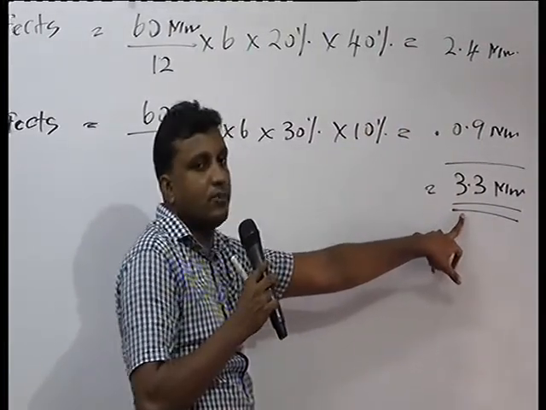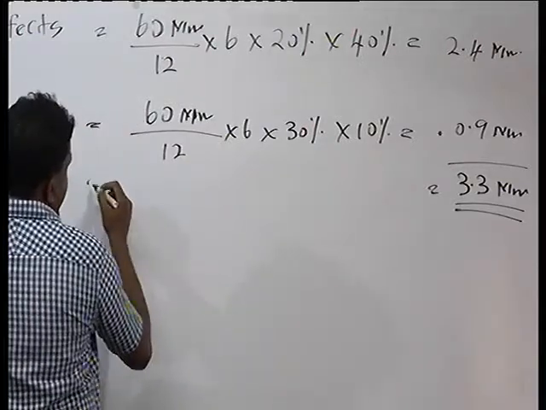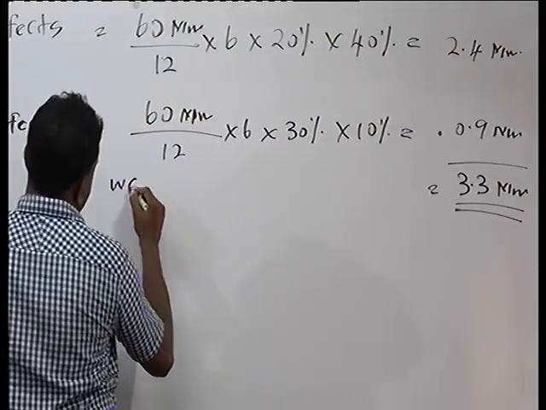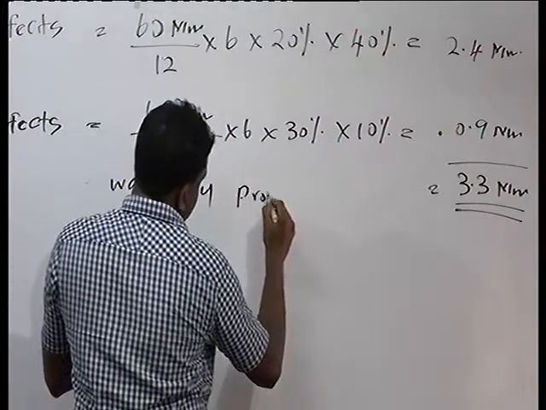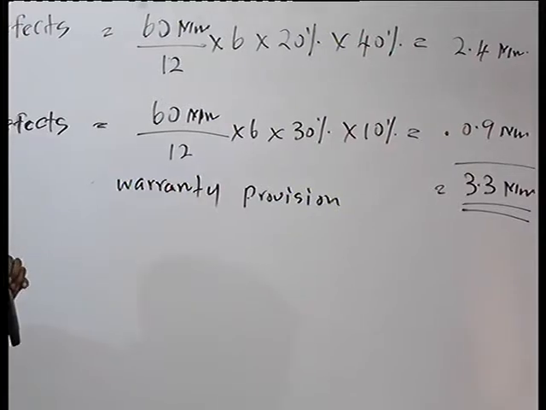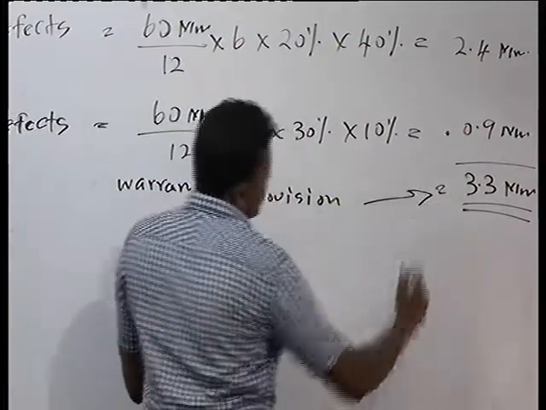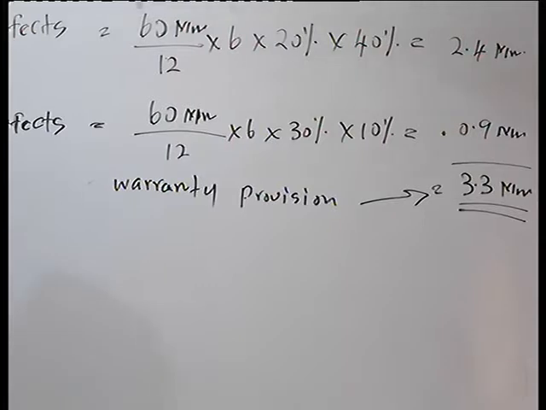Total warranty provision is equal to 3.3 million. So how can you record this?